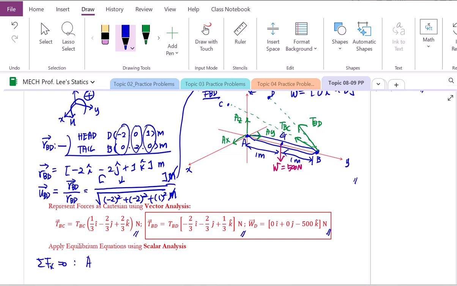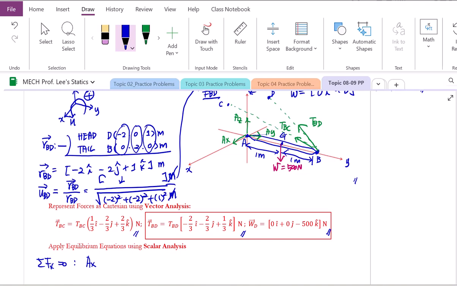So A_x. A_y, no, this is about the y component. A_z, no, this is about the z component. Let's move to point G. At point G, we have one weight in the z direction, therefore this is not about x. Let's move to point B. At point B, we have 2 tensions, which are T_BC and T_BD.